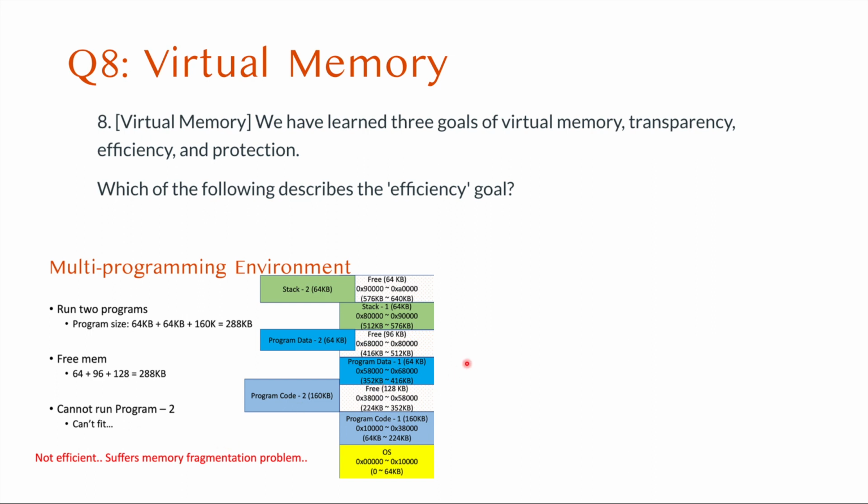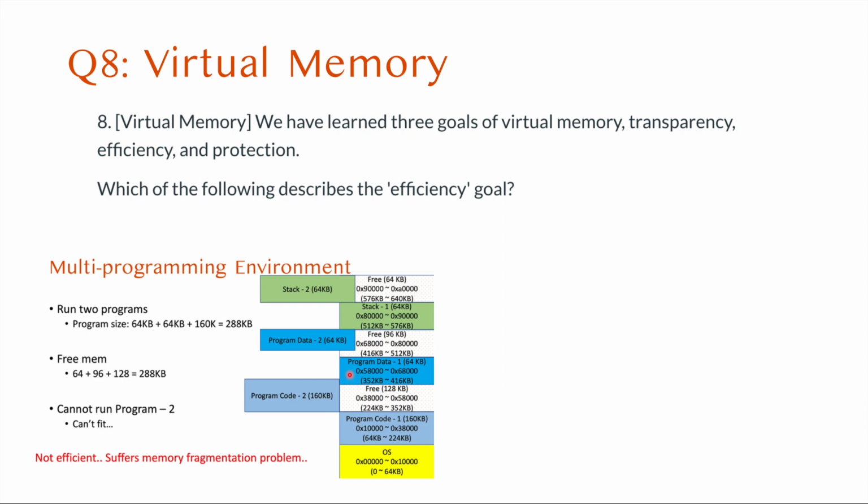What that is, suppose you have a program 1 loaded like this. Although adding up all the free space can accommodate all these 3, the program data, code, and stack part, there is no physical memory that is empty contiguously for 160 kilobyte, so we cannot load that. Here we do not use 32 kilobyte, so 96 minus the 64 is 32. And if we move this part a little bit, then we can fit the code too.